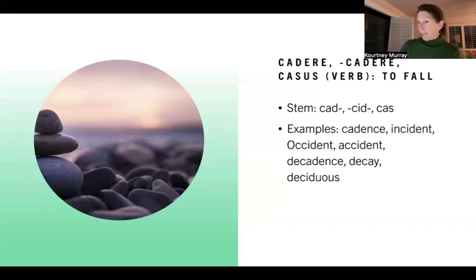And then deciduous, for all of our arborists out there, for our tree people, a deciduous tree is one where the leaves fall in the fall. Sorry, a little distracted. But anyhow, a deciduous tree loses its leaves. This is in opposition to a perennial or an evergreen that doesn't lose its leaves. So if you're a tree person or a plant person, that may be of interest to you.